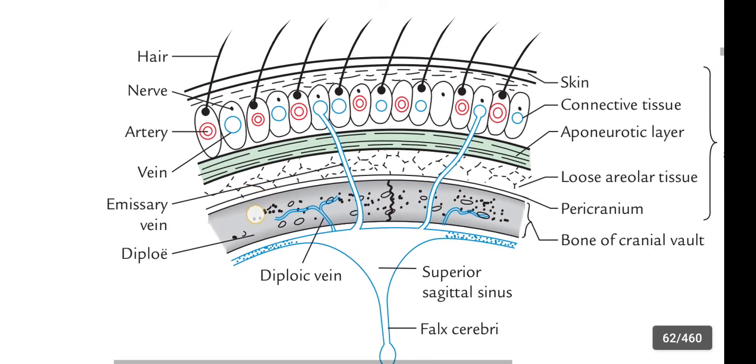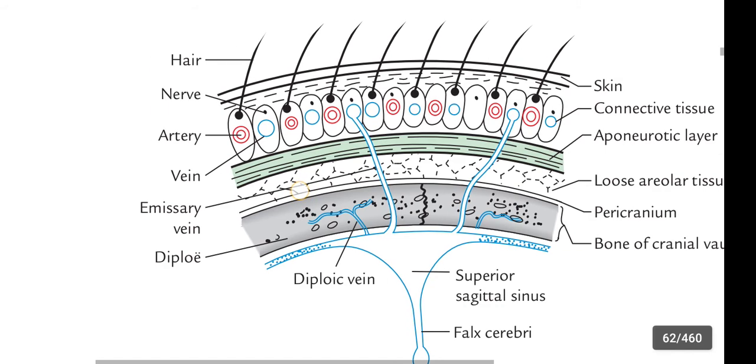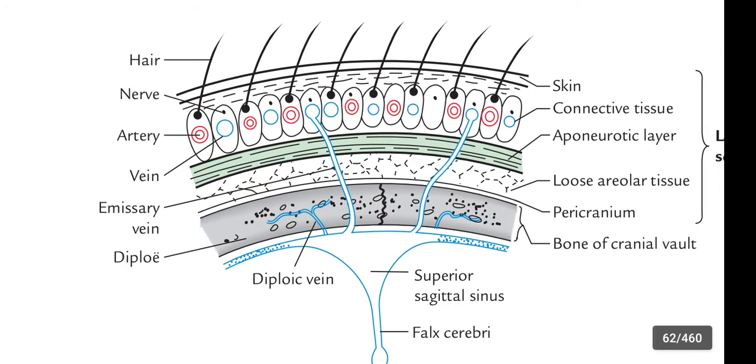This is the fifth layer, that means it is pericranium, formed by the periosteum of bones of the vault of the skull. This pericranium is loosely attached to the bone of the skull but firmly attached at the sutures.